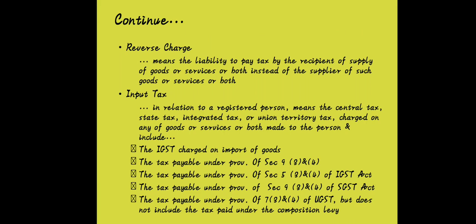Now what exactly does this mean? We are going to study this term as one separate unit of our syllabus, but till then just keep in mind that reverse charge mechanism means the liability to pay tax by the recipient of supply of goods and services, or both, instead of the actual supplier of those goods and services. I know that it is a little difficult to understand, but I'm sure if you hear this video one or two times, you will get the exact meaning.